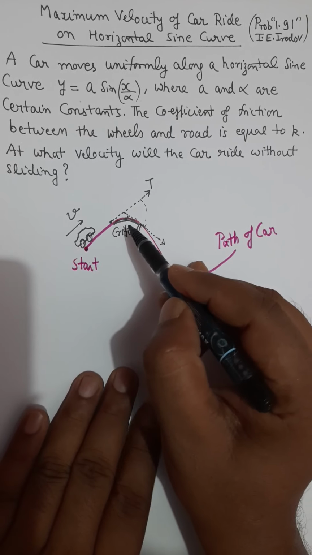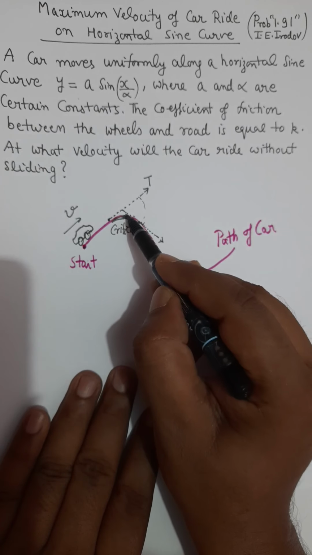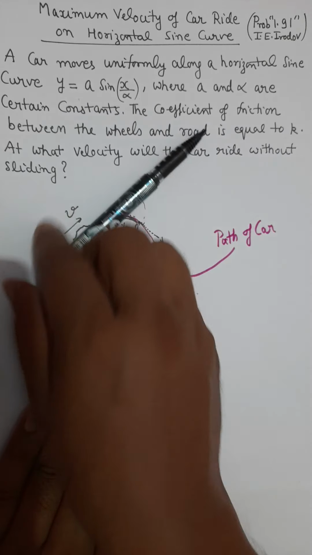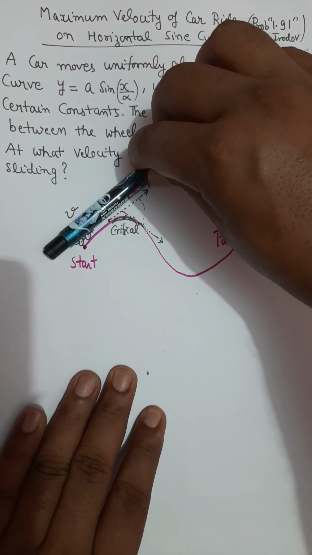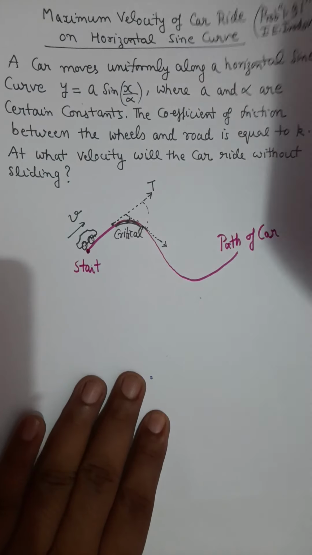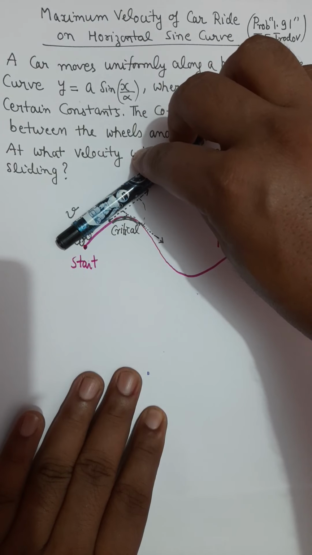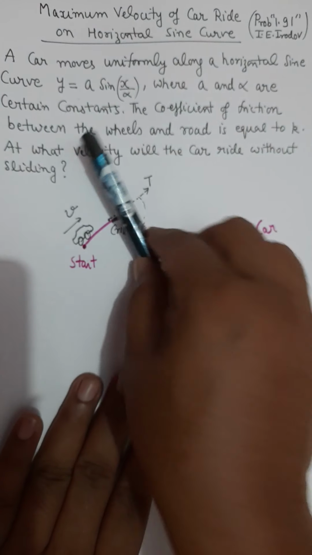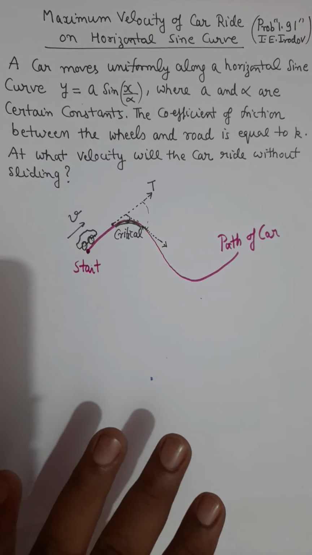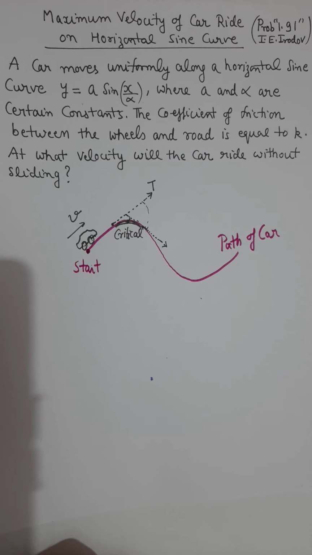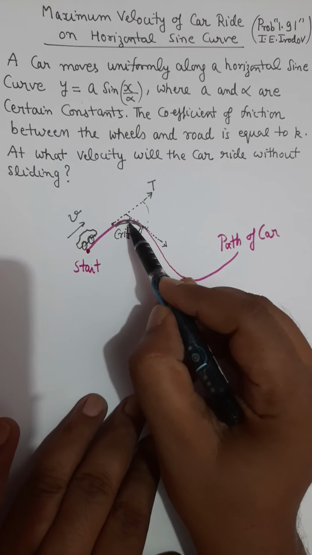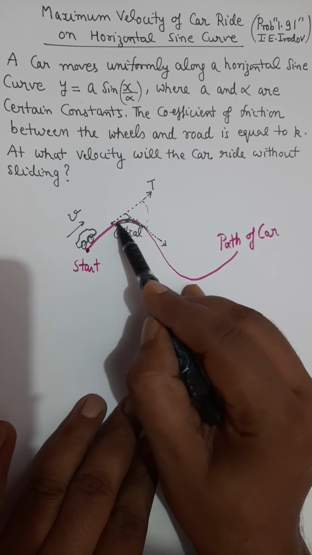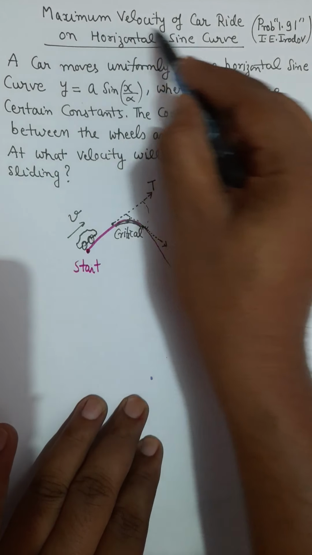So the maximum probability of skidding of this car will be at this point, because at this point the curvature is very high. That means the tangent of the car which is moving like this has to change very fast in this direction. So if my car is moving in this direction, it has to suddenly change direction, and there is a very high chance of skidding at this point. If we can safely cross this critical point, then my problem is solved, the maximum velocity of the car.